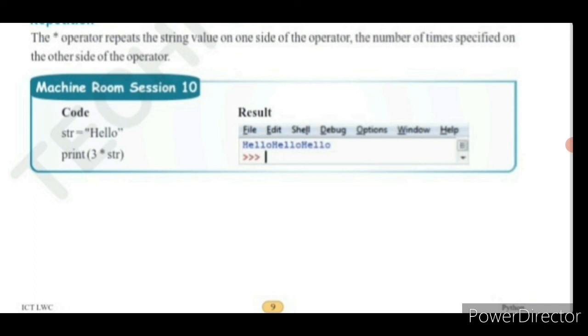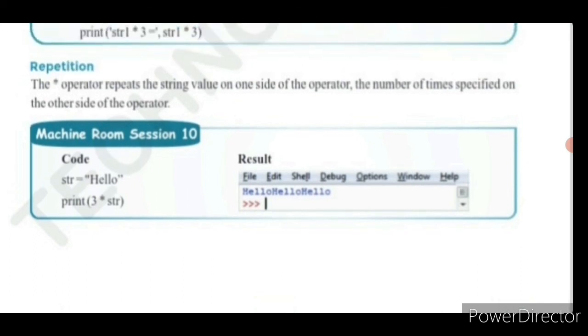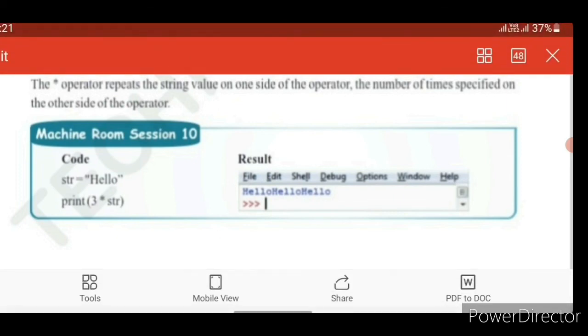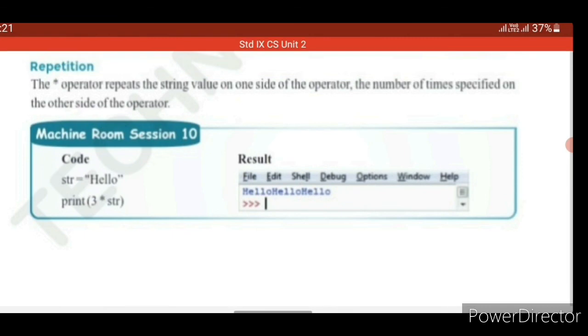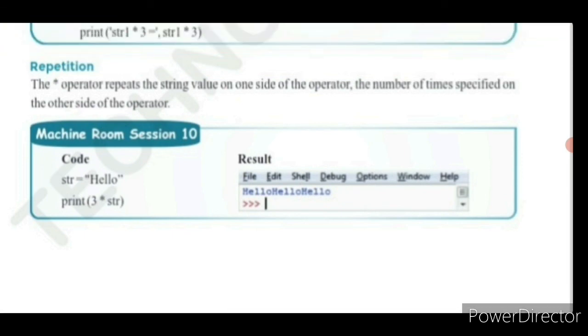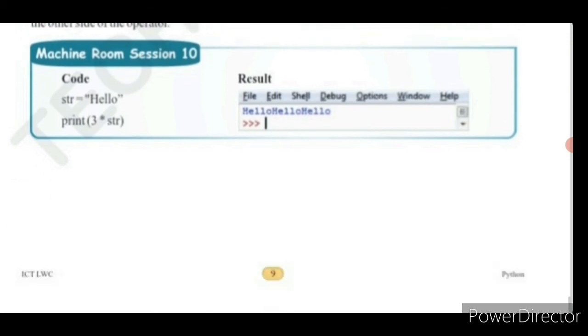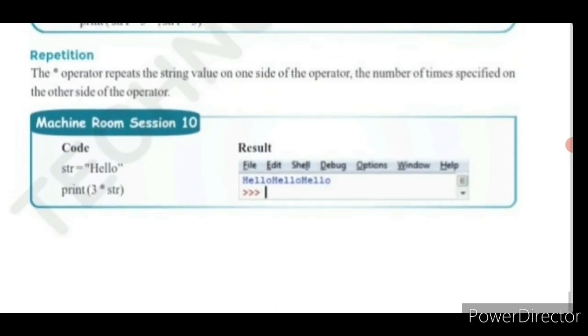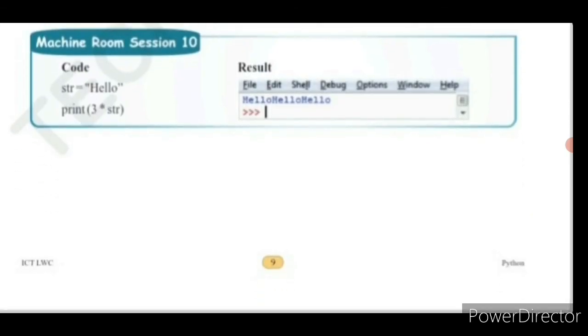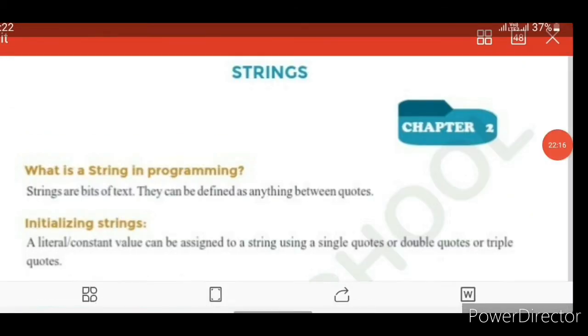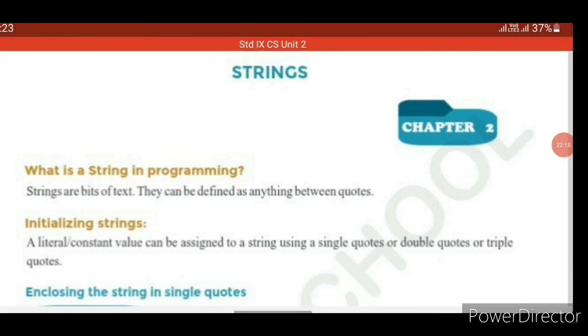So hello, hello, hello. The multiplication operator repeats the string value on one side of the operator, the number of times specified on the other side of the operator. Here the number of times we have mentioned is 3. So this is about the repetition topic. Okay children, so this is about this whole lesson. Let me have a quick recap of this entire chapter, children.